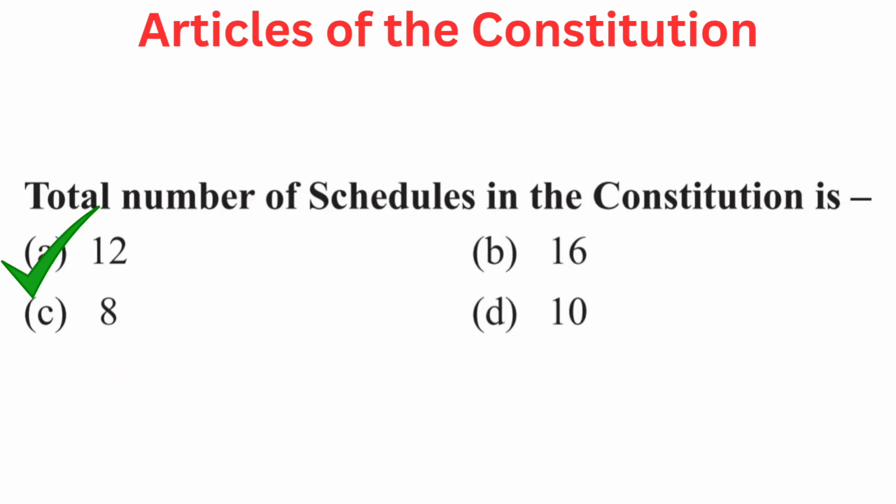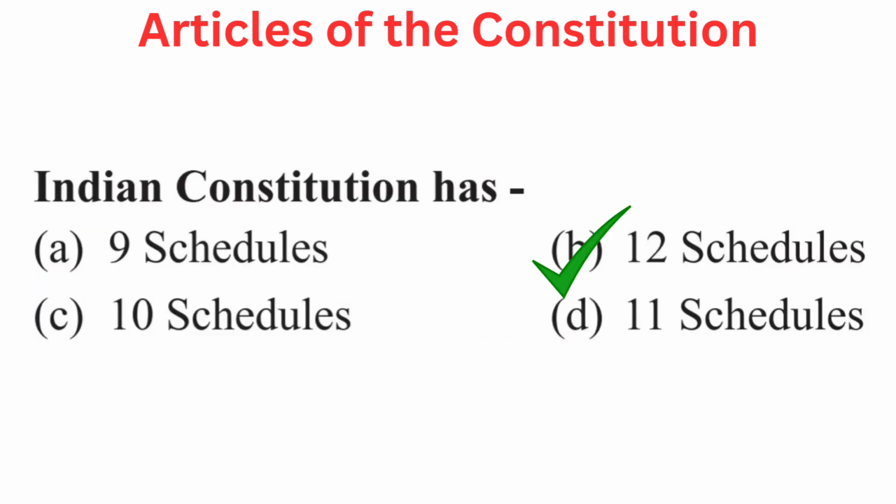Question is total number of schedules in the Constitution is. Your options are A 12, B 16, C 8, or D 10. Right answer is A 12. Question is Indian Constitution has. Your options are A 9 schedules, B 12 schedules, C 10 schedules, or D 11 schedules. Right answer is B 12 schedules.